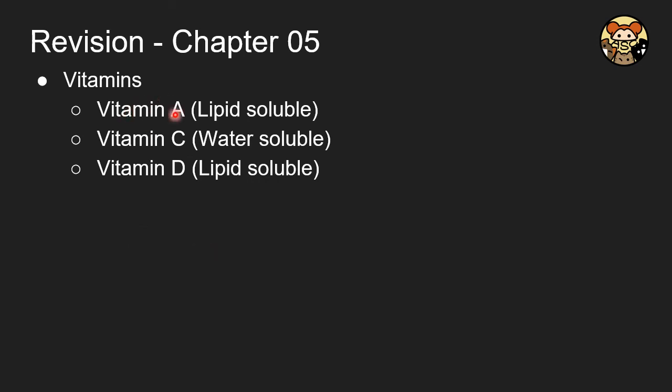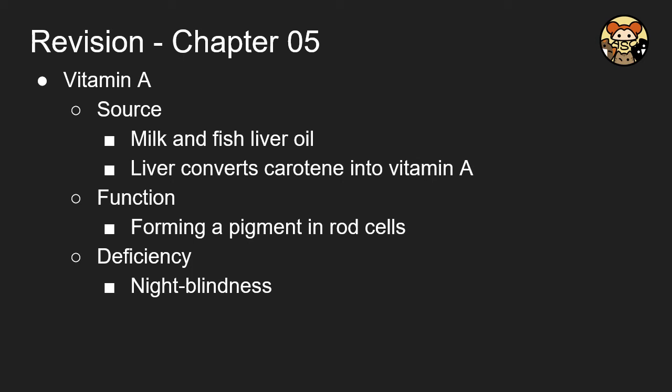And for vitamins, we have three types in our curriculum. That is A, C, and D. Remember, only vitamin C is water soluble, while the other two are lipid soluble. For vitamin A, the source is milk or fish liver oil, and the function is to form a pigment in the rod cell. And because rod cell is required in night vision, if we don't have enough vitamin A, we will suffer from night blindness. And also in the carrot, we have the carotene, and the liver will convert the carotene into vitamin A. That's why it is not technically correct to say that the carrot contains vitamin A, because it actually contains carotene, and then carotene is later on converted.